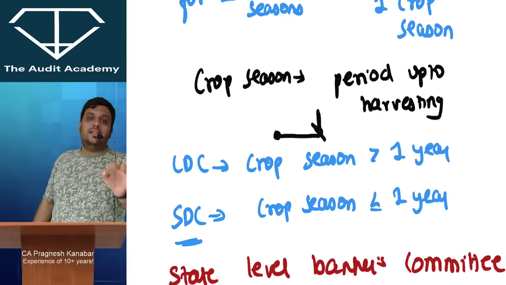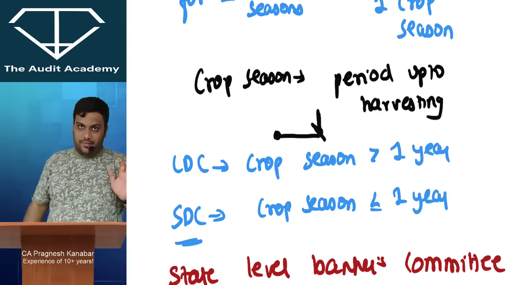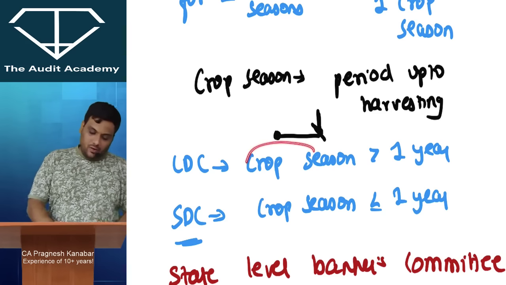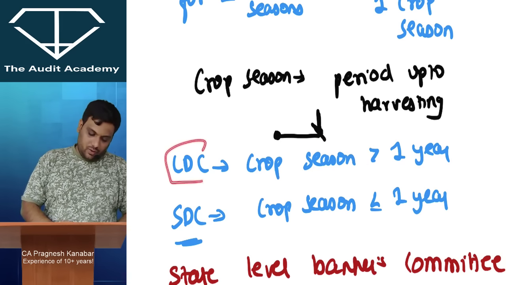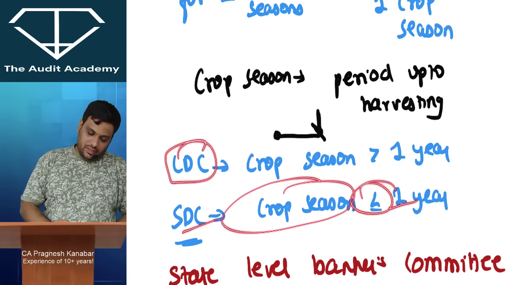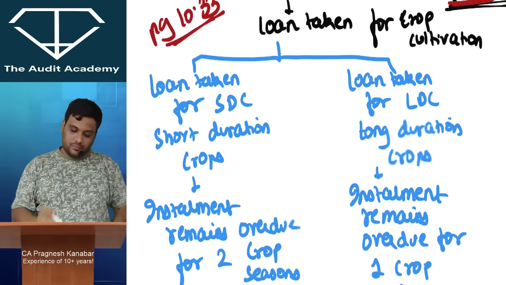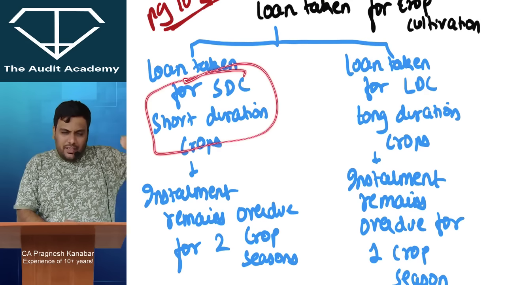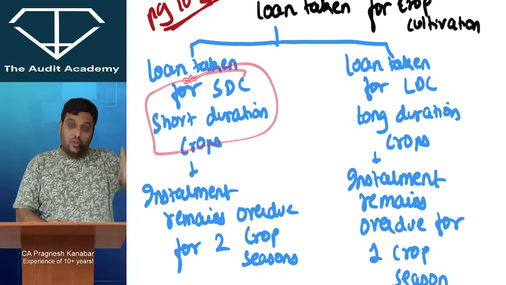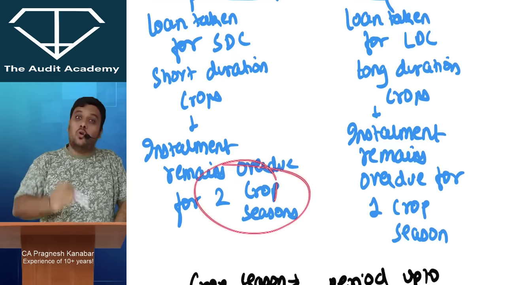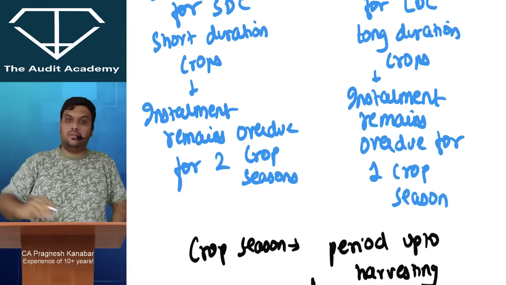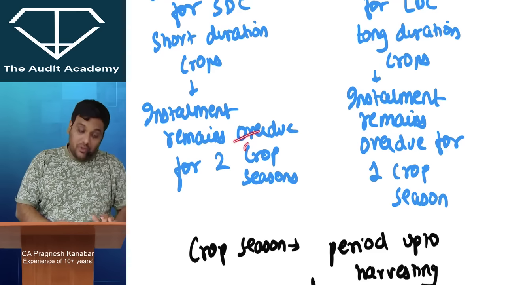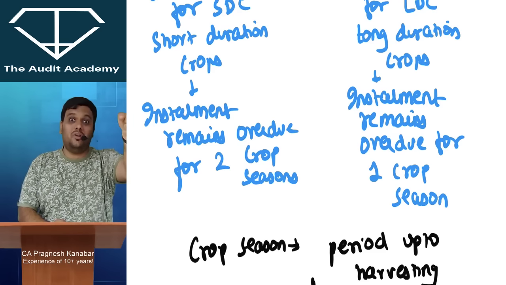If you want it in Hindi, then sowing to harvesting. All right. So that is called as period up to harvesting. If that crop season is more than 1 year, then it is long duration crop. If crop season is within 1 year, then it is a short duration crop. All right. So if loan is taken for short duration crop, then after the installment date expires, bank will wait for 2 crop seasons. That 2 times you can harvest. All right. At least after that you please pay. So if installment remains overdue for 2 crop seasons and still it is not paid, then it will be classified as NPA.